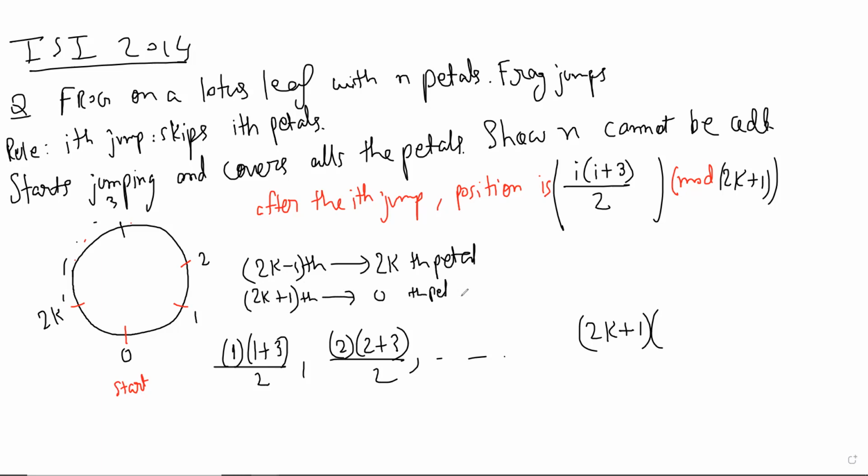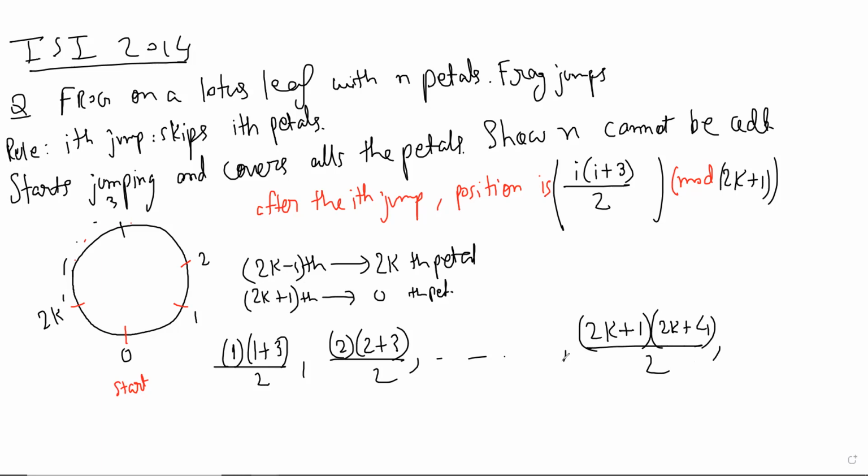But notice that when you put i equal to 2k plus 2, you again get something that you already got.